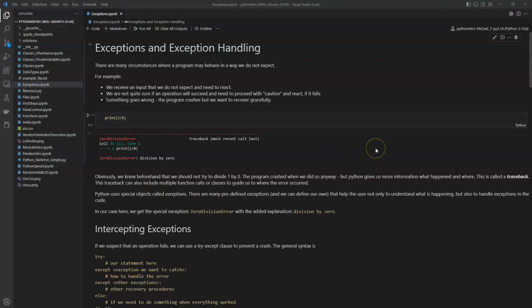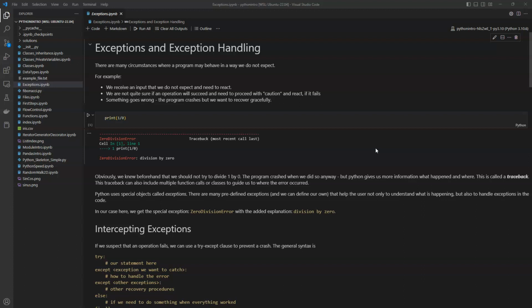Hello and welcome back. In this video we want to focus on exceptions and exception handling, and this is particularly important if we want to recover gracefully from situations where our program may not behave as we expected or where we suspect it might crash. So for example, when we receive an input from a user or from a different function that we do not expect, and now we need to react to this somehow, or we're not quite sure if an operation will succeed and we need to proceed with caution and react if it fails, or something else goes wrong and the program crashes, but we don't really want to just stop, but we want to recover gracefully.